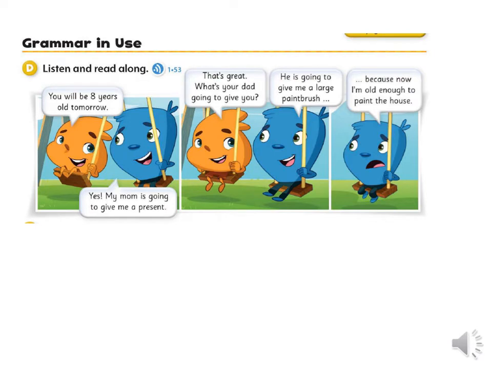Page 81. Grammar in use. D. Listen and read along. You will be 8 years old tomorrow. Yes, my mom is going to give me a present. That's great. What's your dad going to give you? He is going to give me a large paintbrush because now I'm old enough to paint the house.